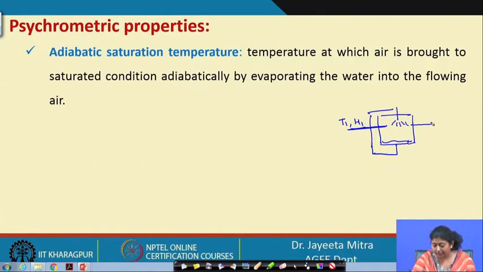When this goes out of the chamber, it becomes saturated, with temperature Ts and humidity Hs, because it has absorbed all the moisture. So the air has become adiabatically saturated. There is no change of temperature, but moisture has been added, because of the latent heat exchange.